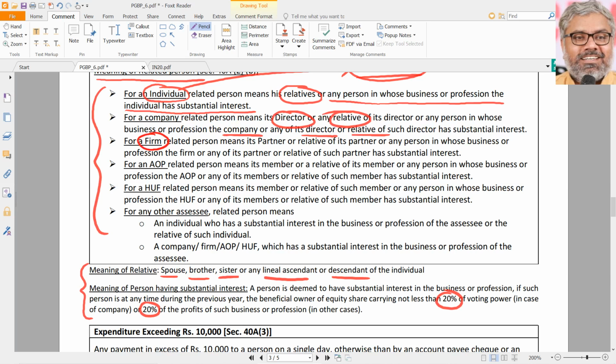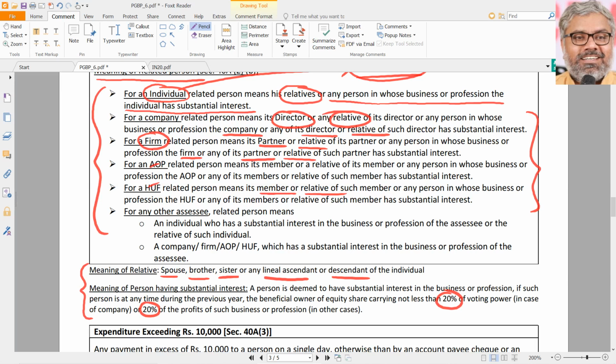Same way, for a firm, partner is a related person, relative of partner is a related person, or any other business in which the partner or relative of such partner has substantial interest, or the firm itself has substantial interest, that is also a related person. Same logic applies to AOP also, HUF also, etc. So the point is, in case of HUF, every member or relative of such member also is called a related person. All other things are not that important. You have to keep in mind the logic of it.